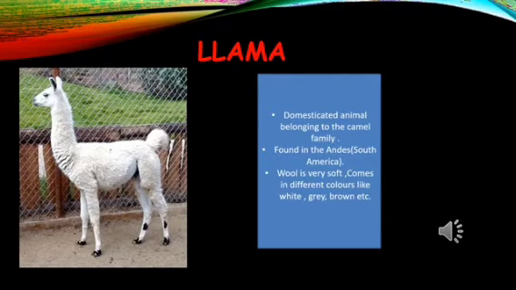Now look at this animal on your slide. It is actually a domesticated animal which belongs to the camel family. Actually it looks like a sheep, isn't it? But this is a domesticated animal which belongs to the camel family and it is found in the Andes mountains of South America. The wool that is obtained from this animal is very soft, and it comes in different colors like white, grey, brown, etc.